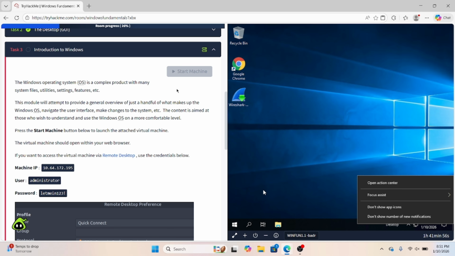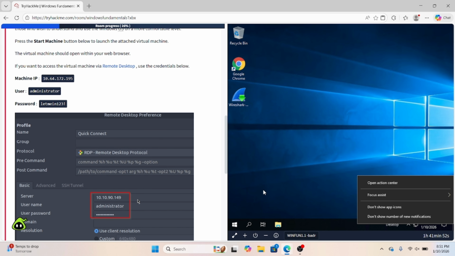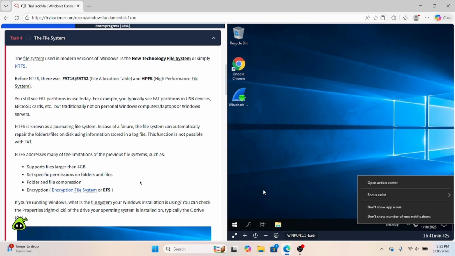Introduction to Windows. If you haven't already, go ahead and start your machine. If you are trying to do this on a virtual machine from a remote desktop, the credentials are going to be here. So on to task 4 now, the file system.